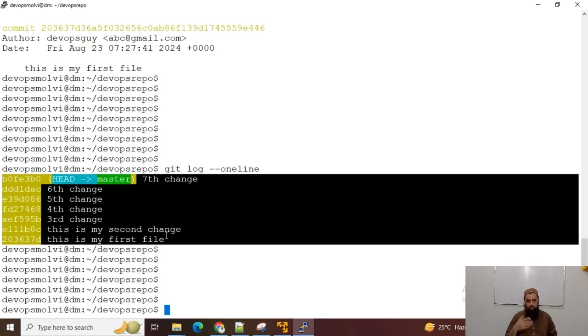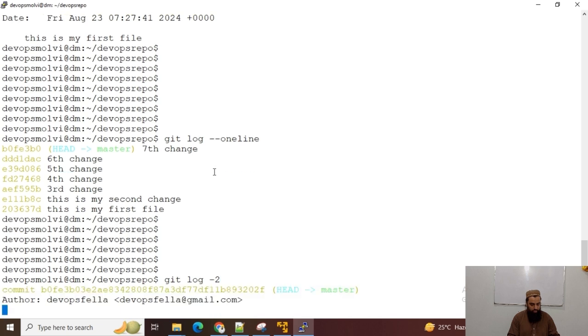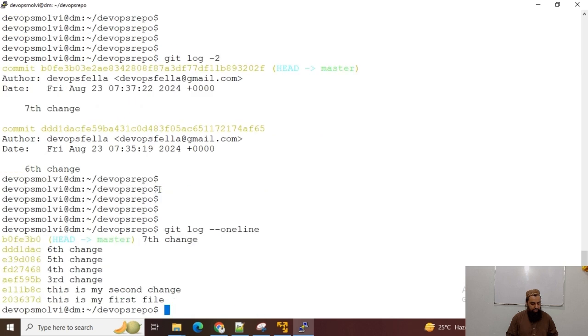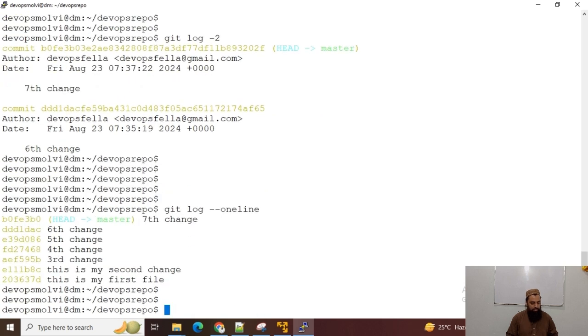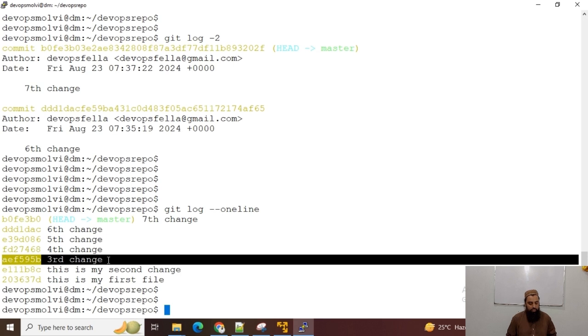But if you want to see the details of all the comments, then we can definitely run the git log -1 or -2 command. And git log --oneline only shows us the one line comment message. So this is also a beautiful command, and it actually shrinks the details and you just get the comment message.